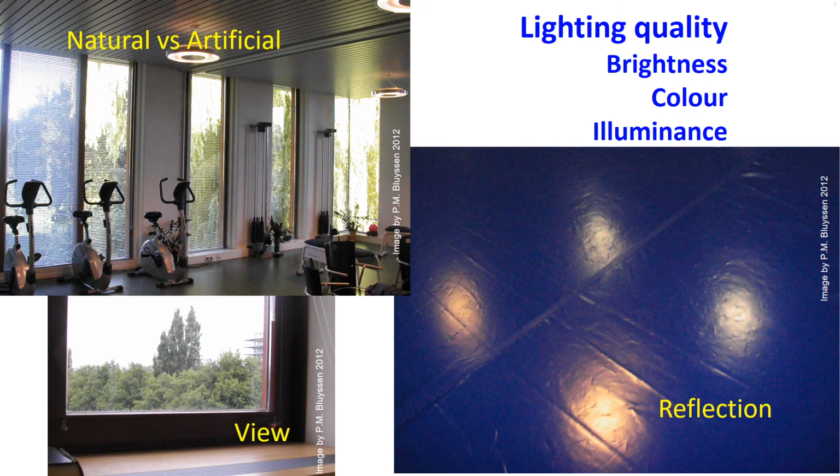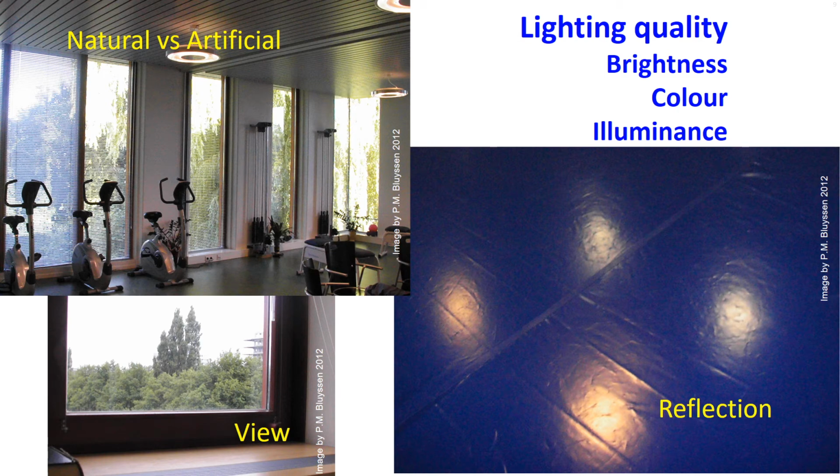Okay, light. Light plays a major role in architecture. The parameter visual or lighting quality comprises of aspects such as illuminance and luminance ratios and colors, but also aspects you would rather prevent, such as reflection here on a floor in a fitness center where I used to follow my aerobics lessons. But visual comfort is more than providing enough light to perform a task.